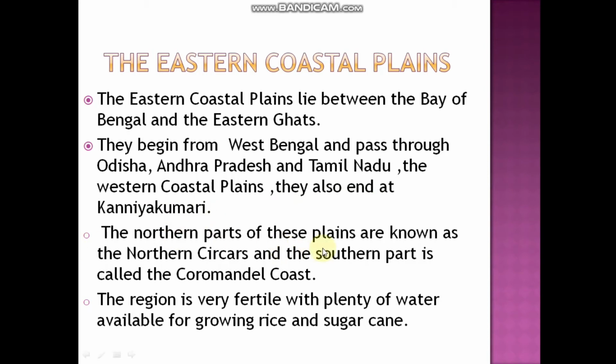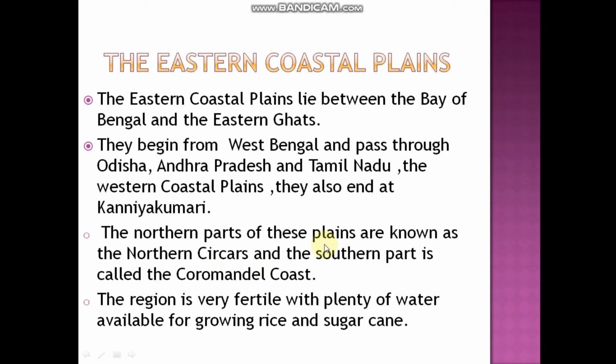The northern part of these eastern coastal plains is called the Northern Circars. The southern part of these eastern coastal plains is called the Coromandel Coast.